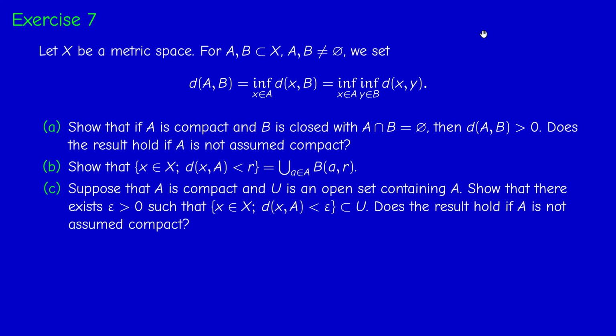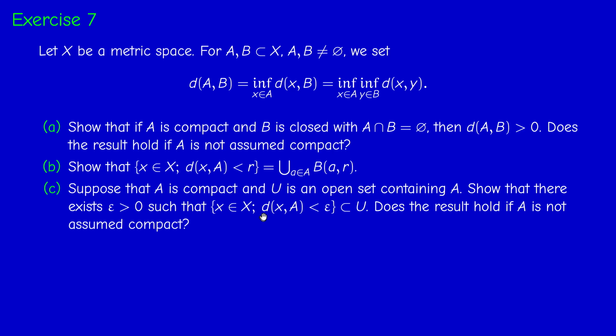So first question, we have to show that if A is compact and B is closed and A and B are disjoint, then the distance between them is strictly positive. And we have to give an example where the conclusion fails if A is not assumed to be compact. Second question, we have to show that given a set A, the set of points x whose distance to A is less than r is exactly equal to a union of balls of center a and radius r, with small a in capital A.